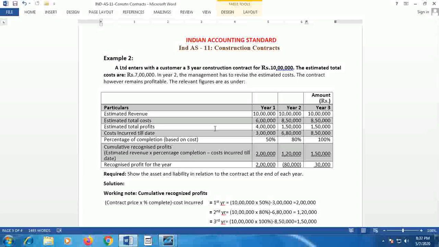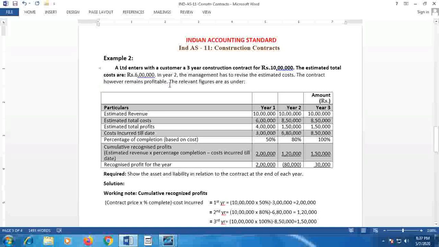On the screen, you can see that example 2 is given like this. A Limited enters with a customer a 3-year construction contract for rupees 10 lakh. The estimated total costs are rupees 6 lakh. In the second year, the management has revised the estimated cost. The contract, however, remains profitable. The relevant figures are as under.